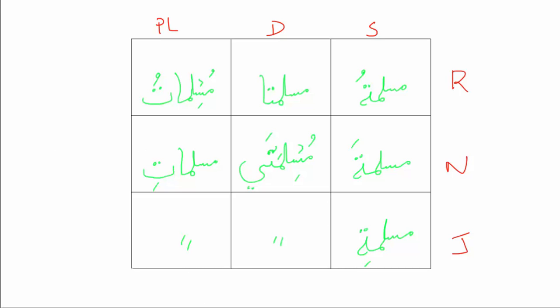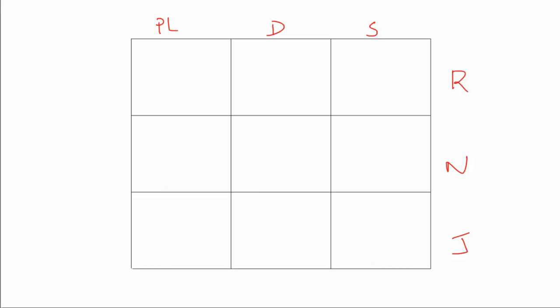Let's look at the broken plural chart. Let's say qalamun, it becomes qalamu, qalama, qalami.